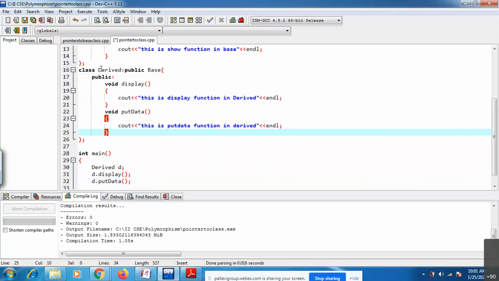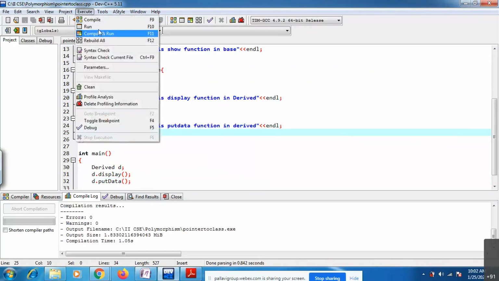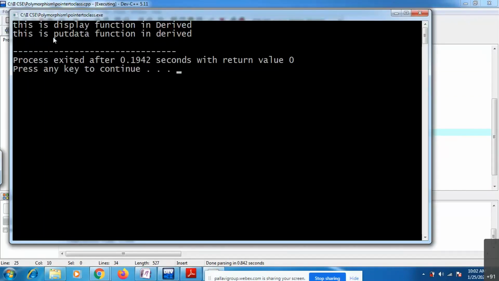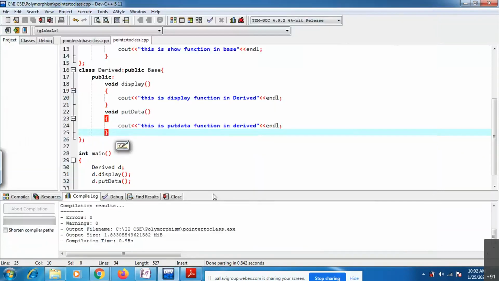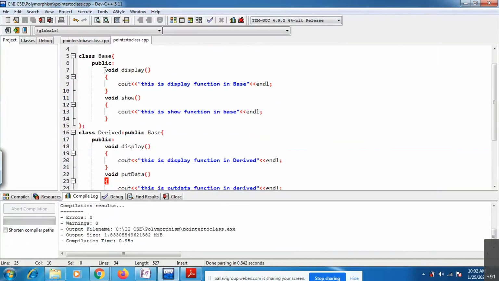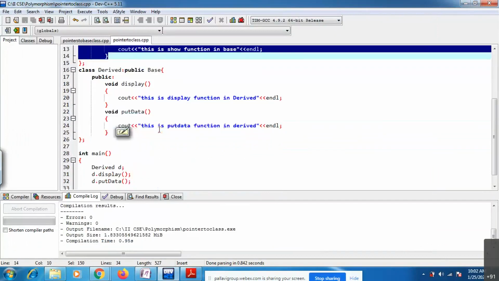If you create an object for derived, you can access derived class members as well as base class members, because base class members are by default visible inside the derived class as well. Now I'm showing the output: I called the display function in derived class and the put data function in derived class.